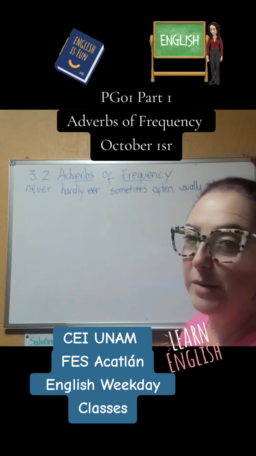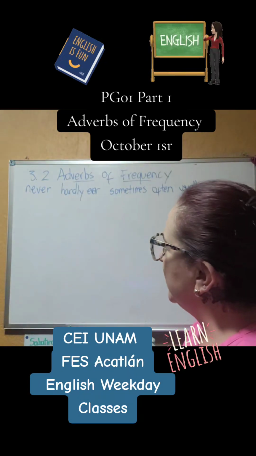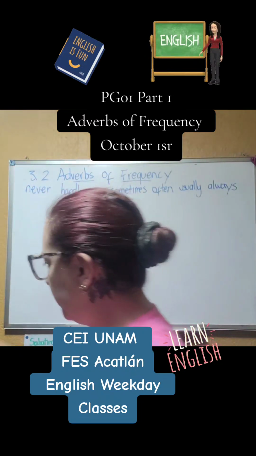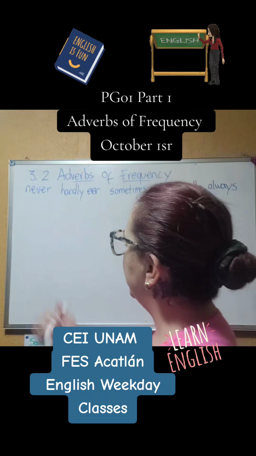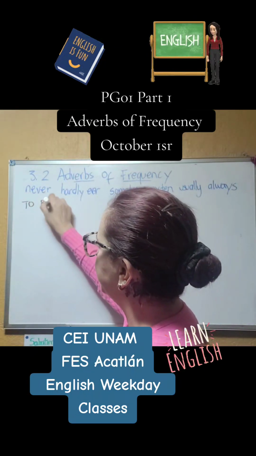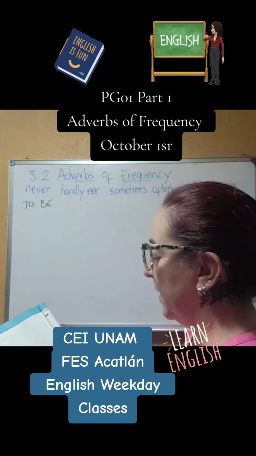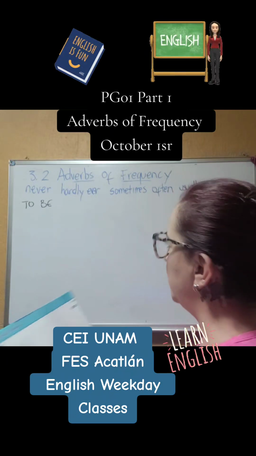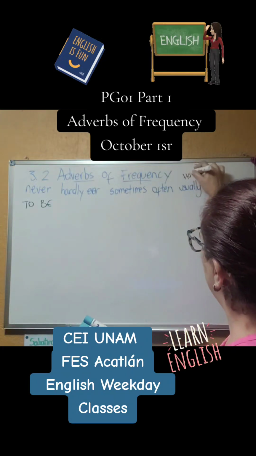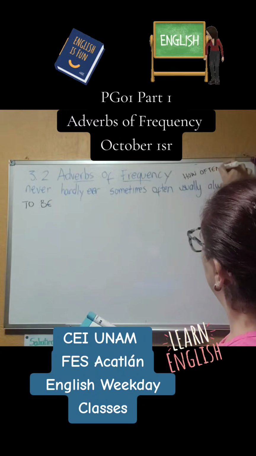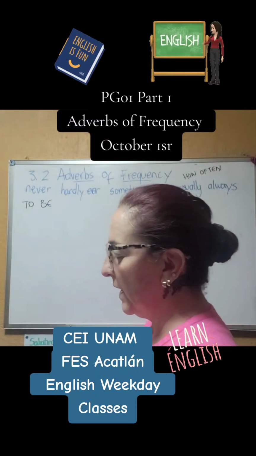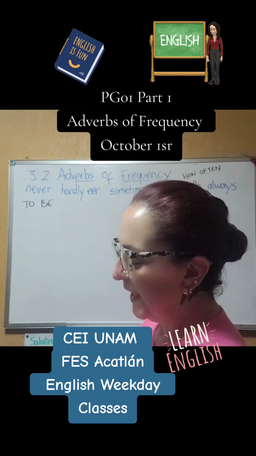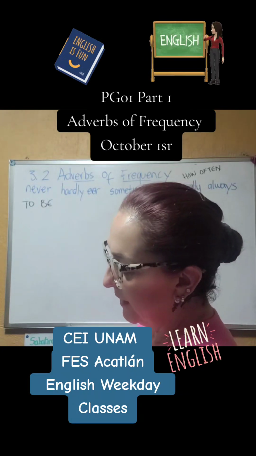Well, what we have to remember about the adverbs of frequency is that they are used differently when we're talking about the verb to be. When we use the verb to be, they have a different position in the sentence. And that's what they are giving you here. It says, adverbs of frequency is to say how often you do something. So it is how often. And then they tell you that they go almost always before the verbs except the verb to be. And we have an example here.